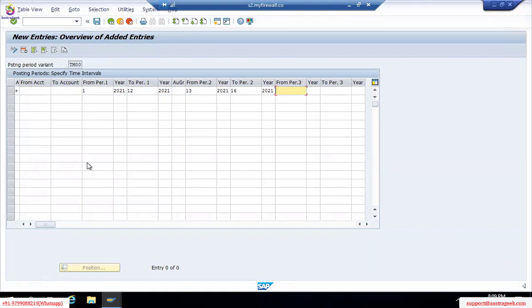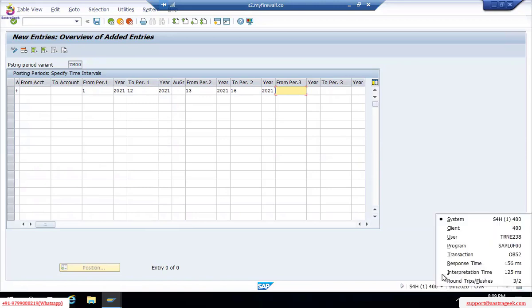Is there anything you want to know here? What's the purpose of these? What does it do in controlling? Okay, so in controlling, we can also control the period close and open from here itself, in OB52 itself. In this transaction itself, I can open and close the posting periods as per controlling as well.